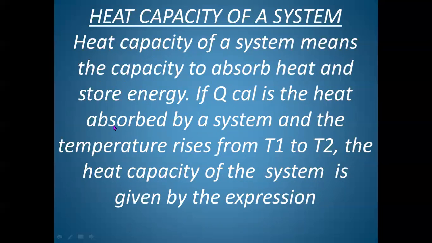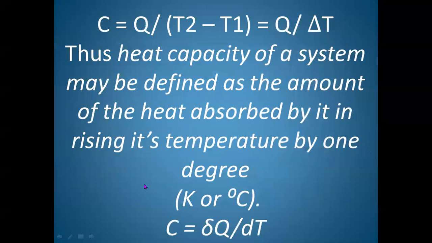So here we are considering Q calories of heat absorbed by a system so that temperature rises from T1 to T2. The heat capacity of the system will be given by the following expression: C is equal to Q divided by T2 minus T1.